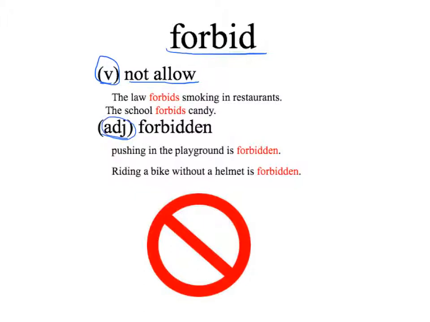Forbidden is an adjective form of the word. Pushing in the playground is forbidden. Riding a bike without a helmet is forbidden. In these cases, it has the same meaning as forbid, it's just a different form and a different way that we use it. Now, pause the presentation and answer question number 4 on the viewing guide and use the word forbidden.